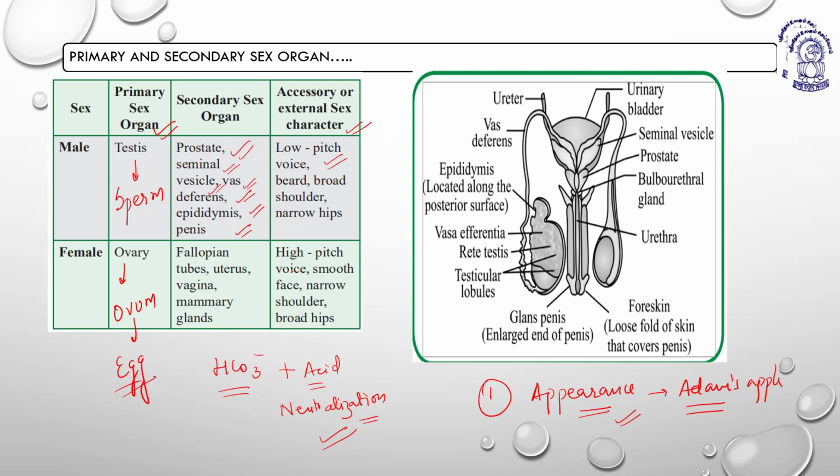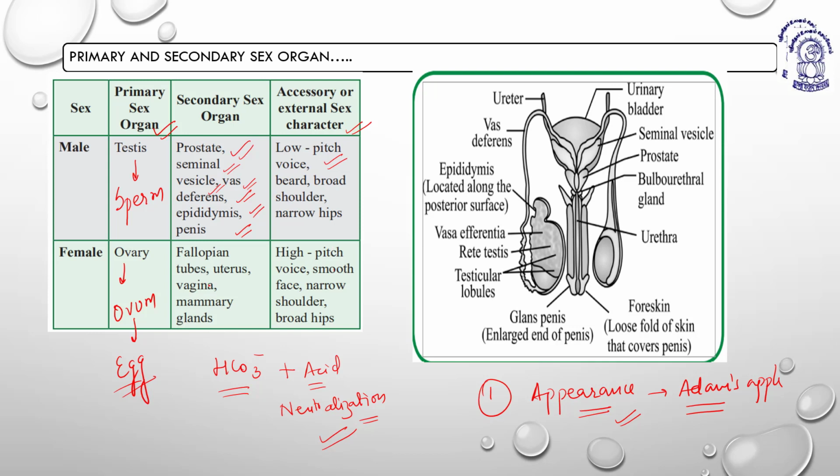Appearance of beard, now we have a style of it, having good mustaches and beard. The beard, broad shoulders, narrow hips, these are the characteristics which are inclined towards masculine behavior. So low pitch voice, beard, broad shoulders and narrow hips are the accessory or external sex characters. I made myself very clear.